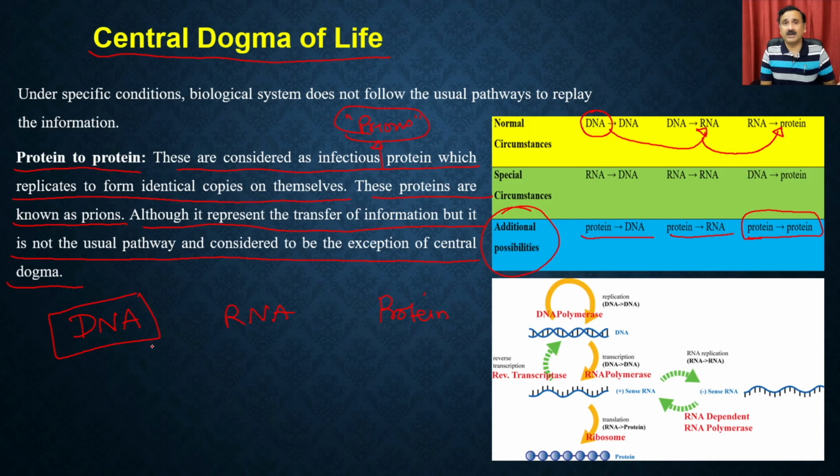Because it is protected inside the nucleus and by some binding proteins, it is very well preserved. So that's why the information in the DNA is not going to undergo any kind of alterations, whereas the information present in the RNA is very susceptible to any kind of damage. And the same is true for the protein, right? The protein also can get modified, and it can also get altered and all that, right?